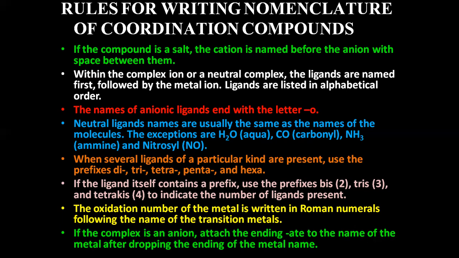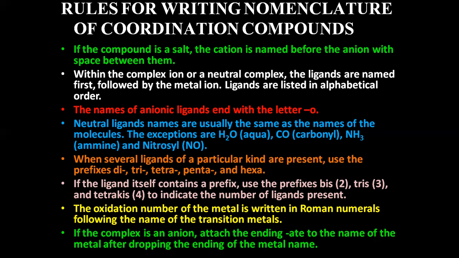The next thing is that whenever we have more than one of the same type of ligand, we have two, three, four, five, or six, then in such cases we use the prefixes di, tri, tetra, penta, hexa. For two we use di, for three tri, for four tetra, for five penta, for six hexa, and so on.